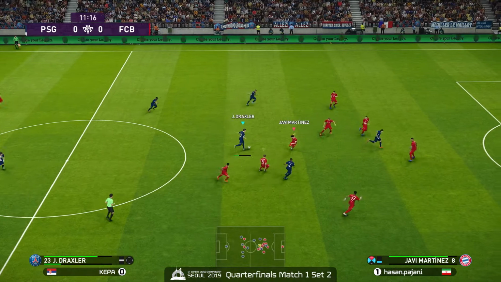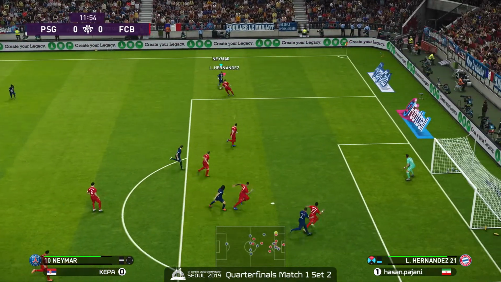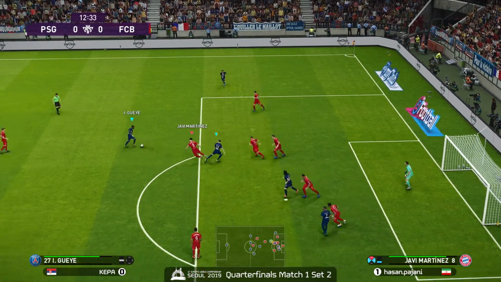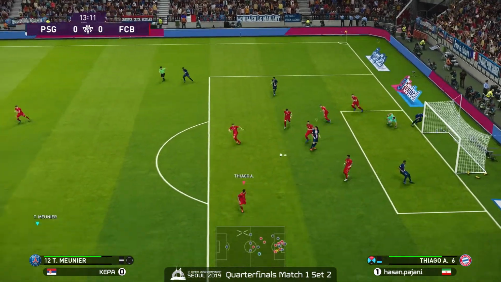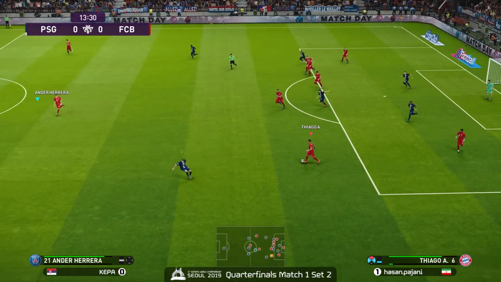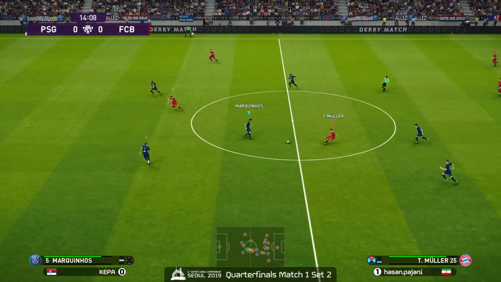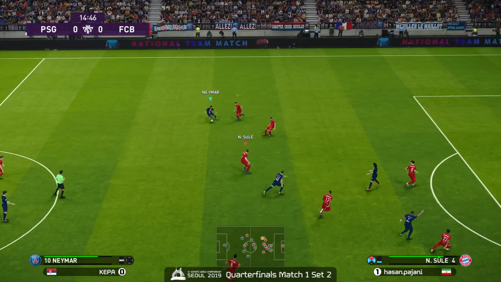Off the foot, back, still in Kepa's control. Ample space for Neymar to work with. Ooh, that's Hernandez's fancy footwork. A statement, though, clearing it back. Gaye forward to Draxler in the box. Kick back, save. Out. Great save. Now Thiago. Can Hassan Pajani capitalize on it? But once again, turns the ball over at the center of the field.